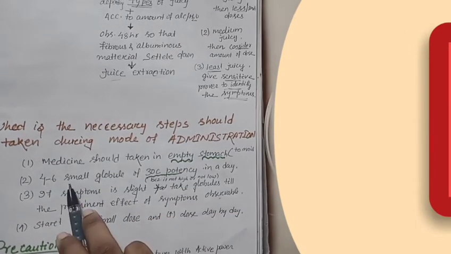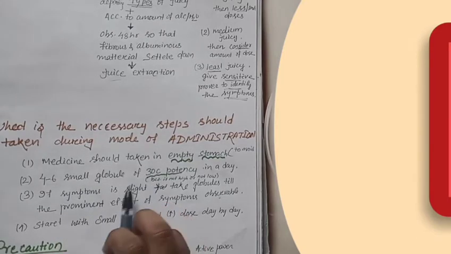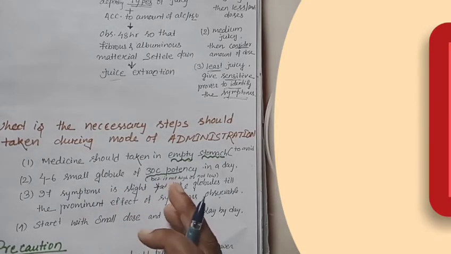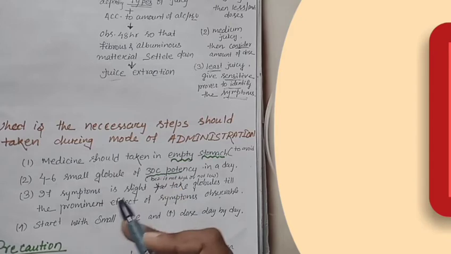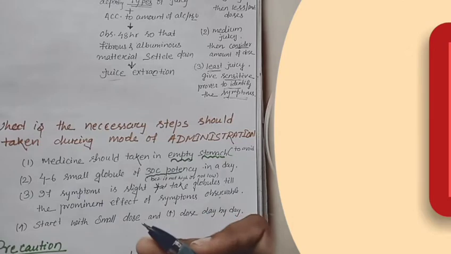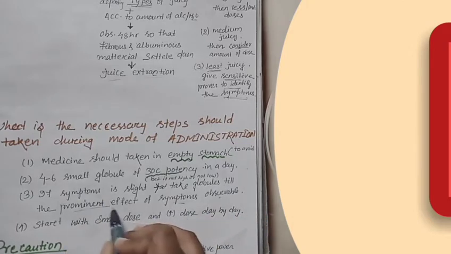the prominent effect of the symptom is observable. Meaning if we take 4 to 6 small globules of 30 potency but we cannot identify the symptom, then we take more globules, day by day, up to the day on which the symptom is clearly or prominently visible. That is the point.